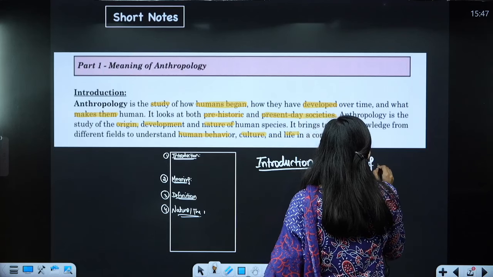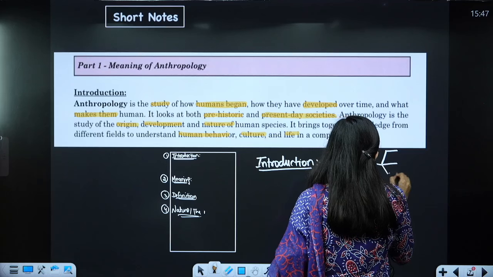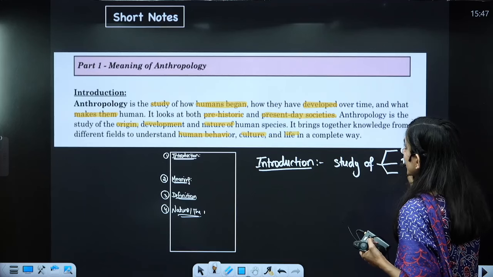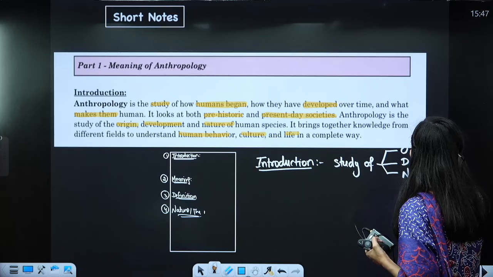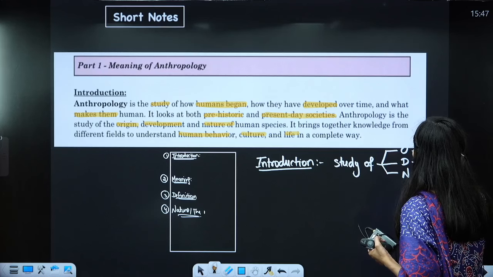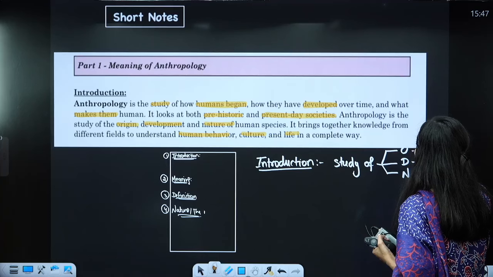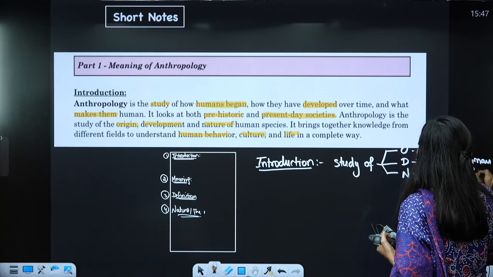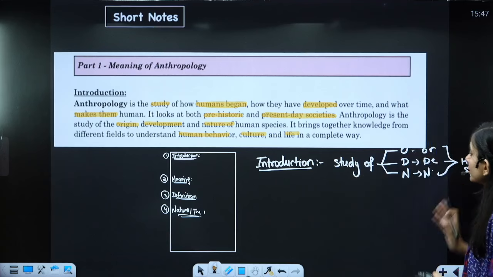Study of what? This I will use in the introduction. Study of ODN, meaning origin, development and nature of human species. This I will use in my introduction.